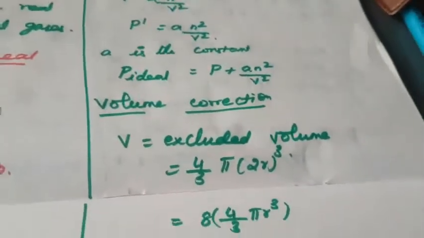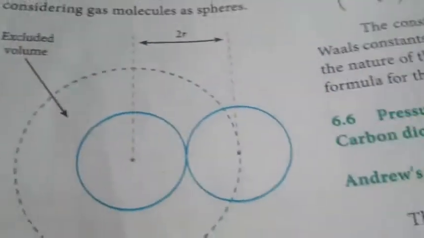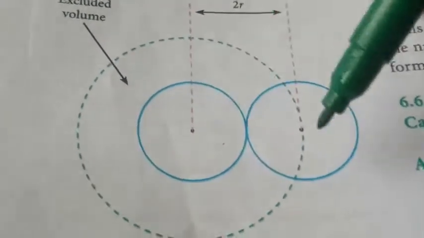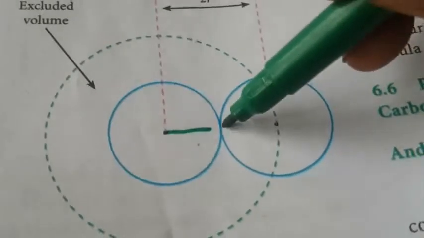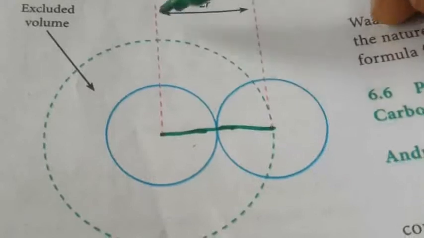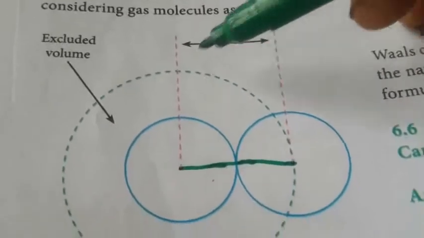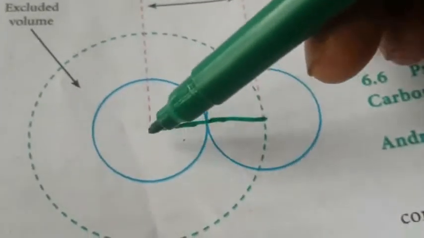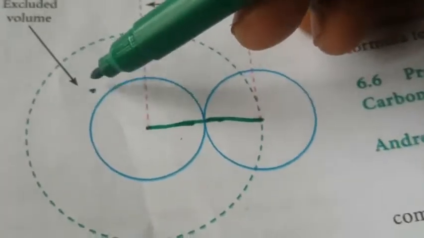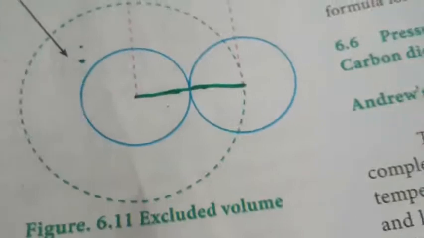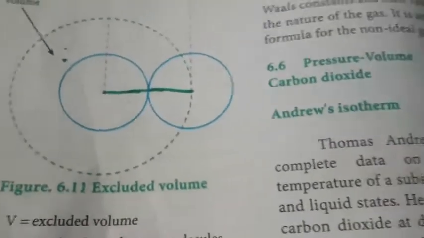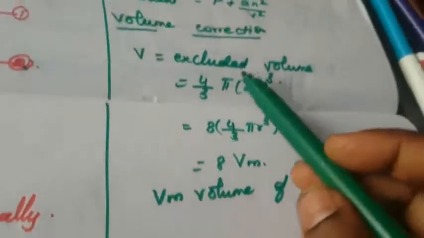For the volume correction factor, he considered two atoms, two molecules of the same size. This is one radius, this is another radius. So the distance between these two molecules is 2r. Then we draw one circle around it. This is called the excluded volume. What is the formula for the volume of a sphere? That is 4 by 3 pi r cube. We already know that. What is the excluded volume?